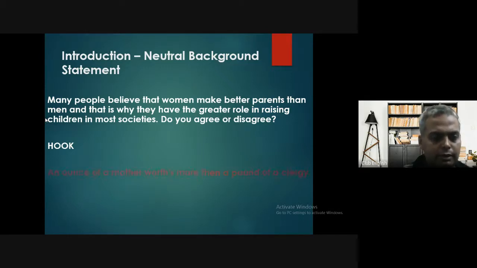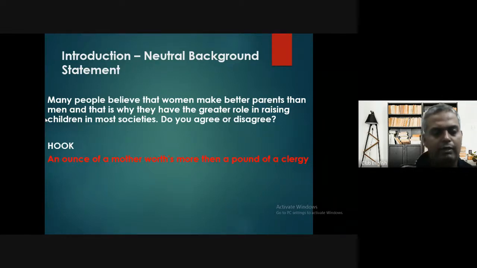So see, a hook is like this. For example, in this particular thing, I put this as a hook so that you can understand. An ounce of a mother is worth more than a pound of a clergy. Okay, so what is it exactly?